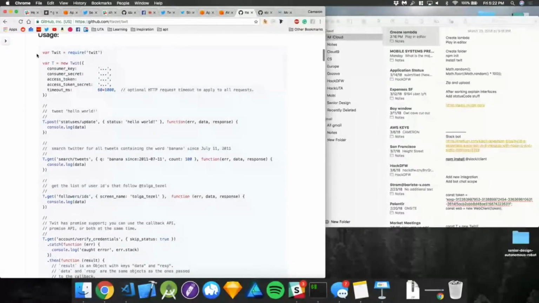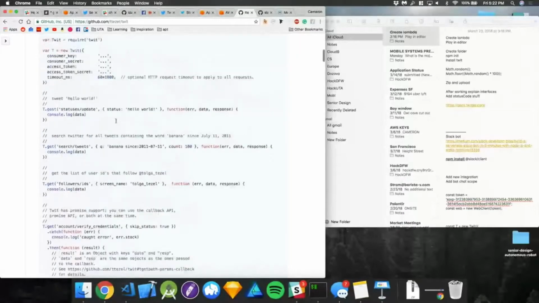To break this down a little bit for those of you who are new to JavaScript, we're requiring in the dependency here. It's almost like importing in Java. What we're doing here is setting up this Twitter object, and we need to somehow tell Twitter who we are, and that's going to be through authentication, which I'll talk about in a second. And then we have access to all these cool functions.